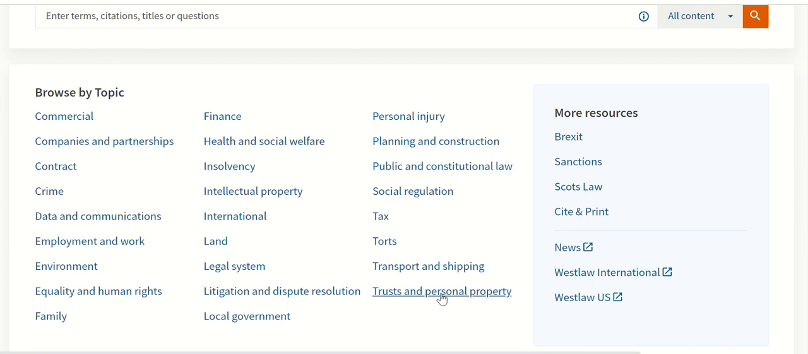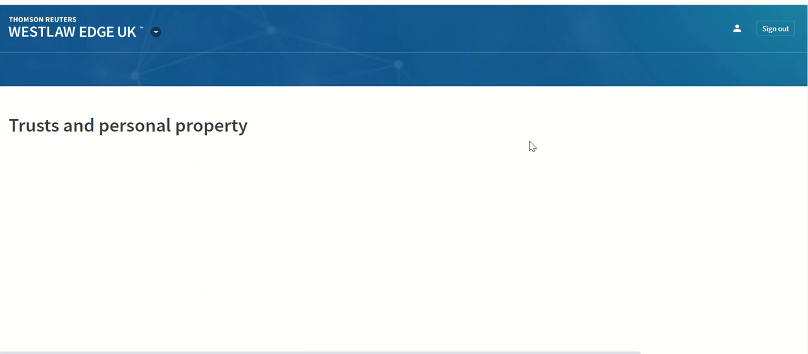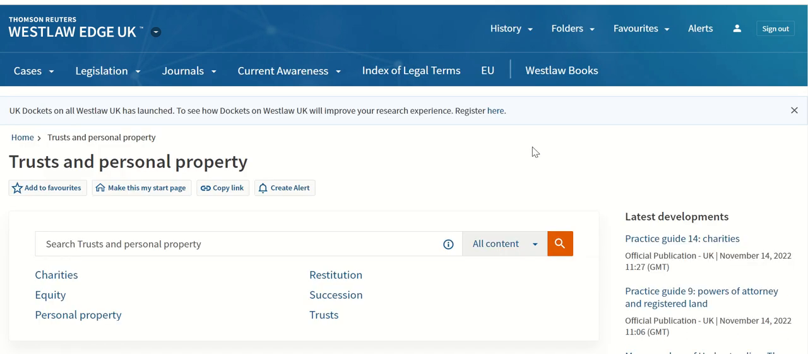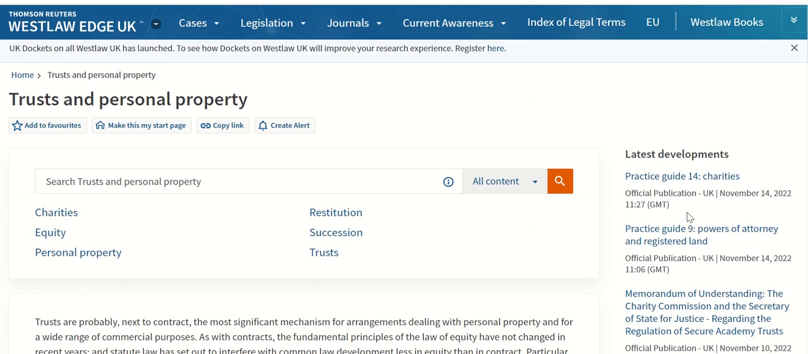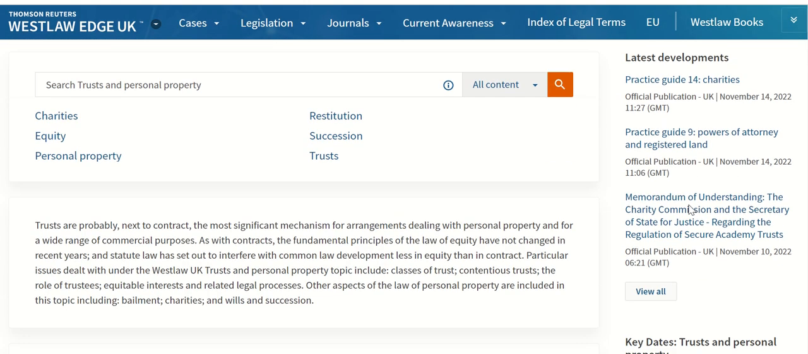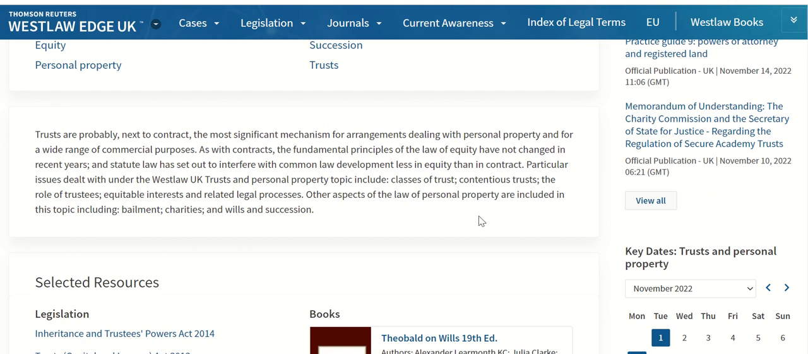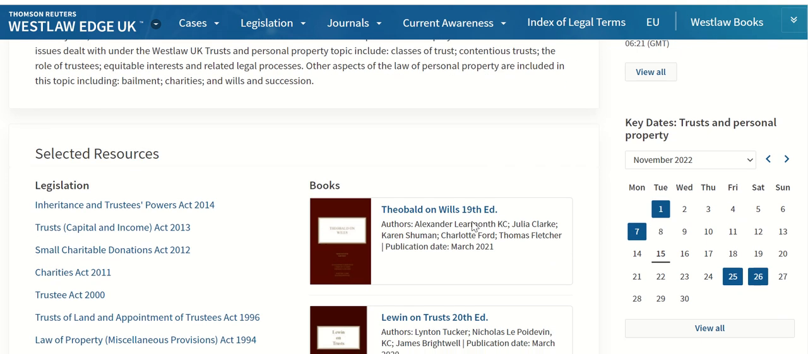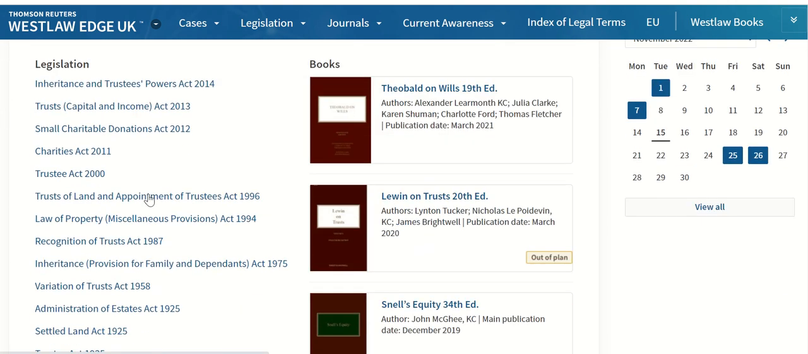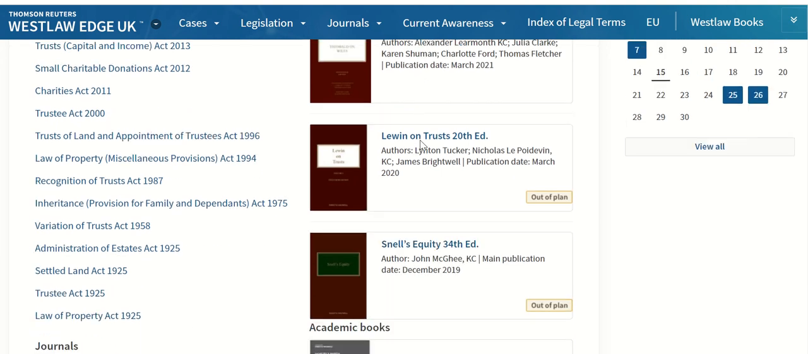So I'm going to click into trusts and personal property. Now, the topic pages have information related to that topic, including latest developments. So this is updated daily, so any changes are here. As you scroll down, you've also got the relevant legislation and any ebooks that are available in Westlaw.